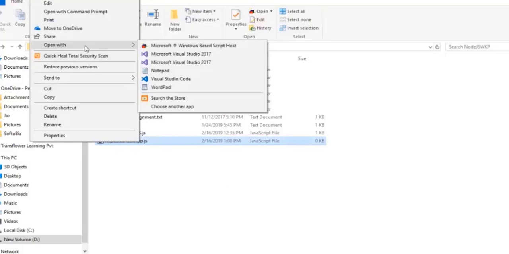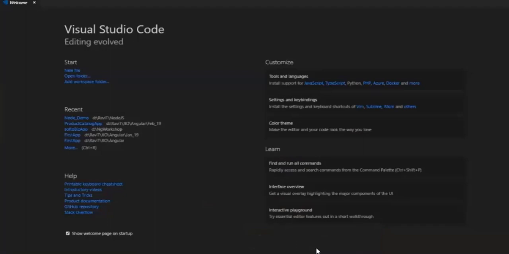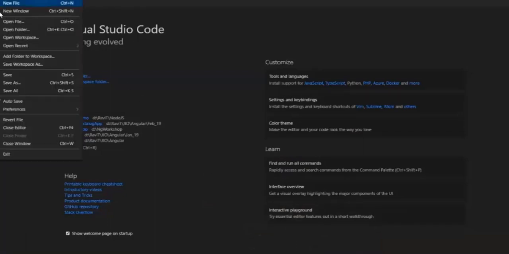It's always good to use a particular editor which can give intelligence, which can give you a very good code view. So we can use Sublime as a text editor, we can use Atom, or we can use Visual Code as a text editor to write your JavaScript code. Right now on my computer, I have already installed Visual Code. You can download Visual Code from the Microsoft site, which is an open source editor. You can install it on your computer and specify the path of your folder.